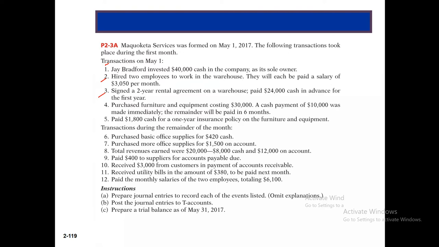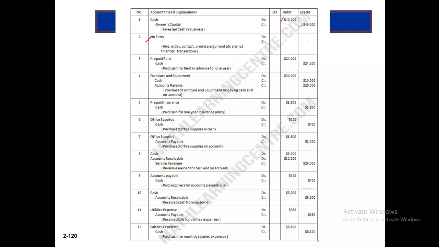Number 3, signed a 2-year rental agreement for a warehouse, paid 24,000 cash in advance for the first year. We are paying cash, so cash credit, and this is the rental agreement, advance rent. So prepaid rent will be debit and cash will be credit.